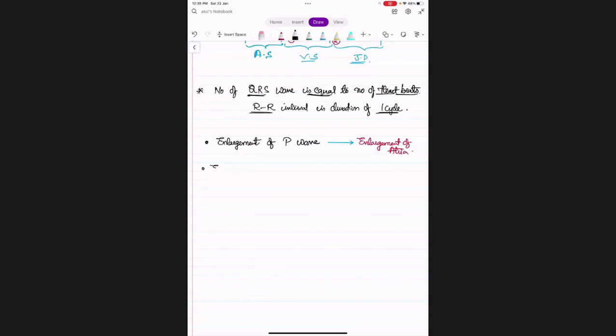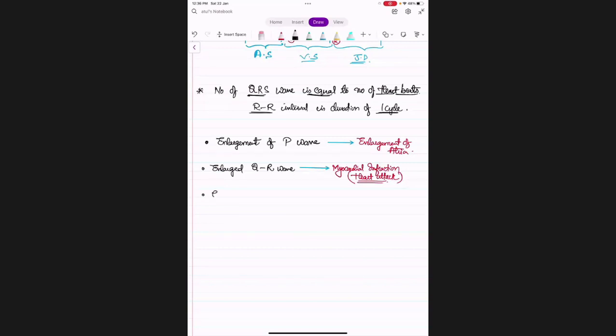Next, enlarged QR wave. It indicates myocardial infarction. Myocardial infarction is nothing but heart attack. So in case of heart attack, the QR wave will be a little bit larger. Okay.